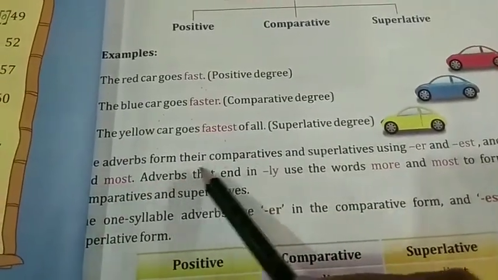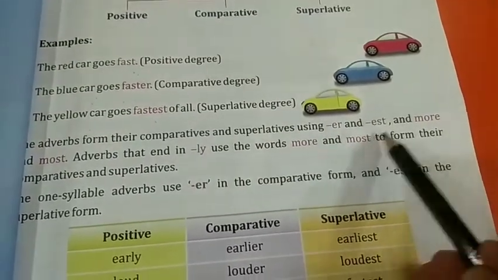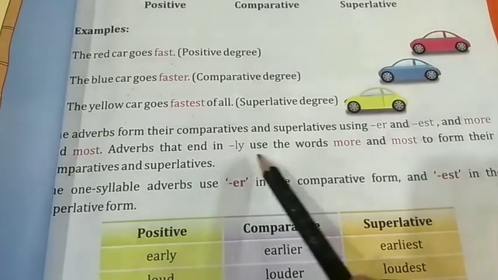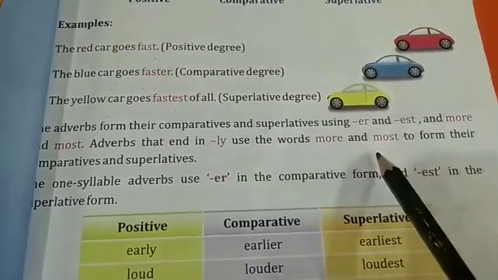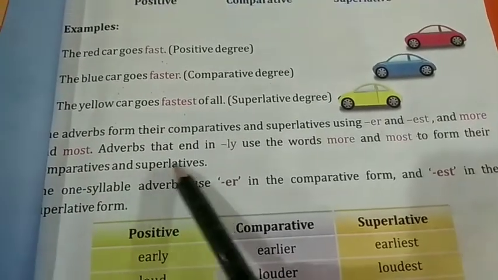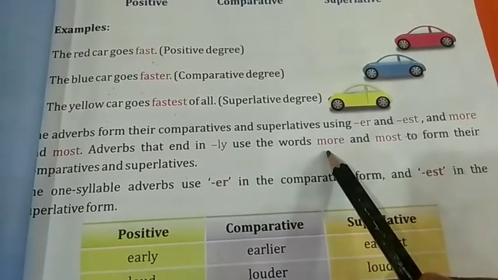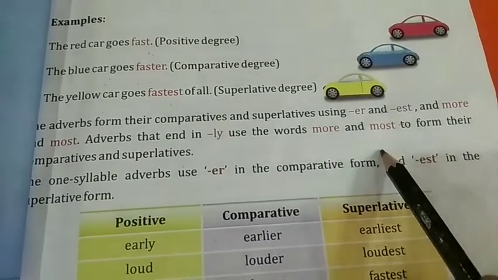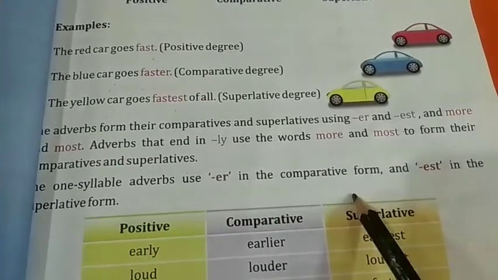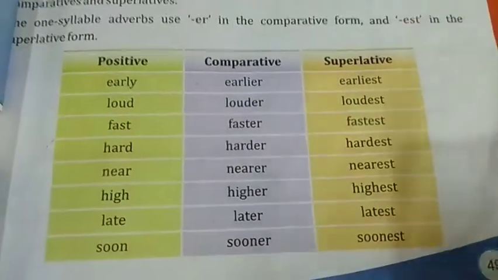The adverbs form their comparatives and superlatives using ER and EST and more and most. Adverbs that end in ly use the words more and most to form their comparatives and superlatives. Adverbs that end in ly, we have to use the word more with comparative and most with superlative. The one-syllable adverbs use ER in the comparative form and EST in the superlative form.